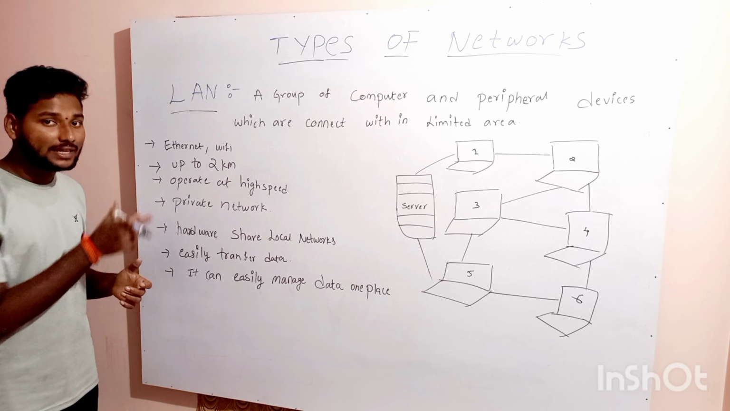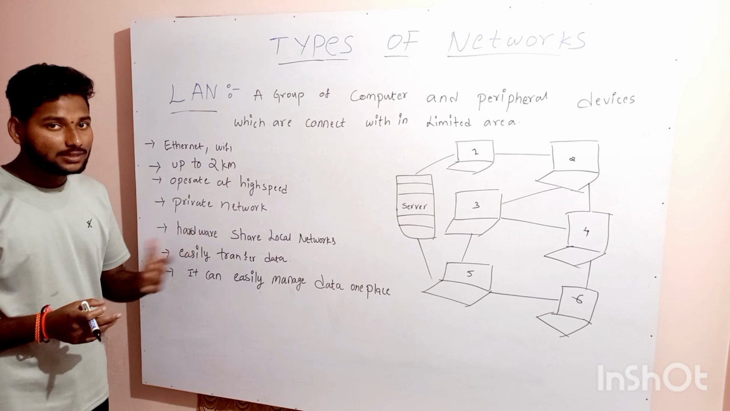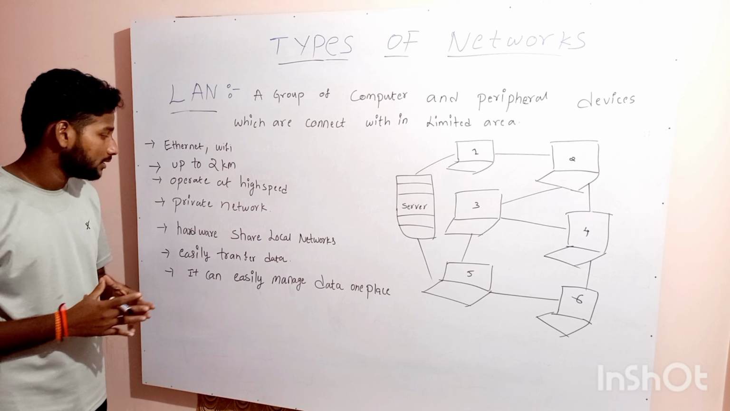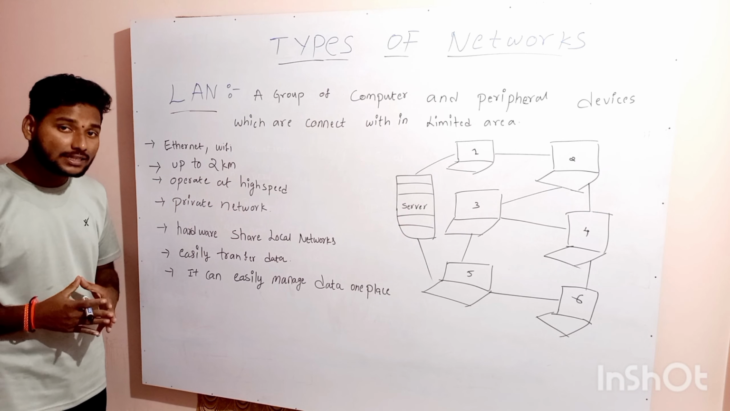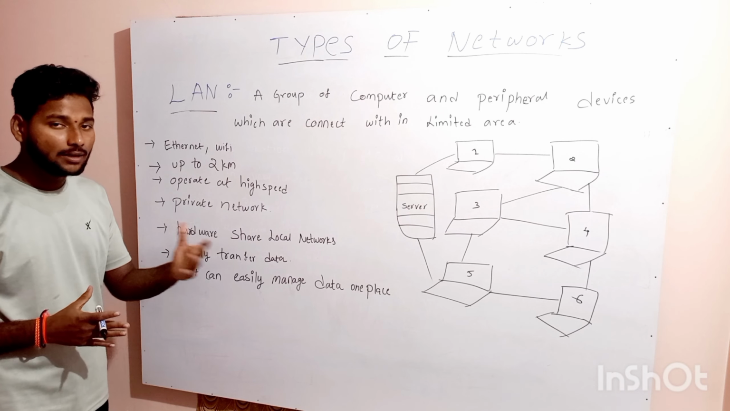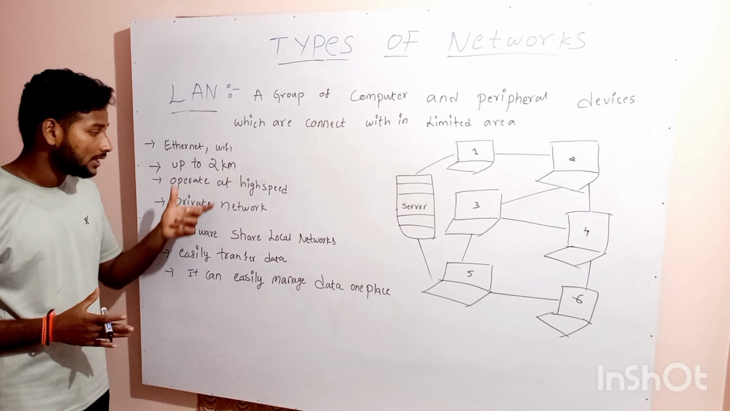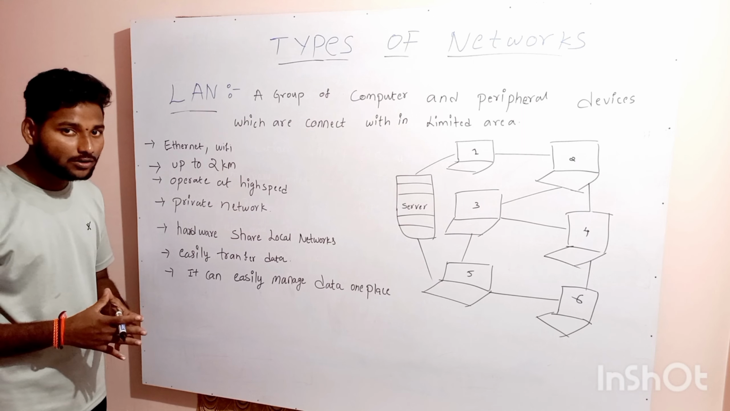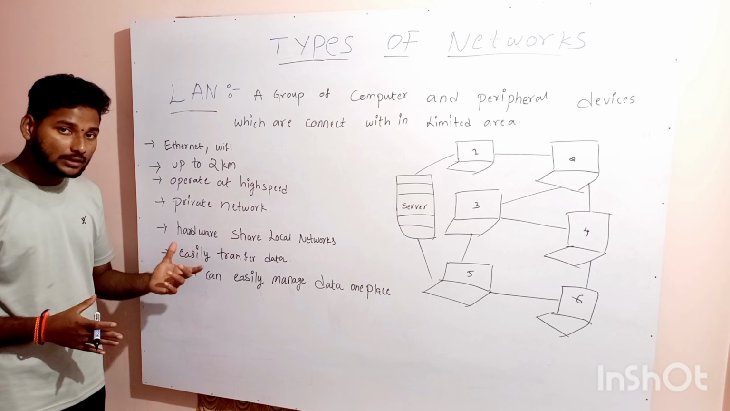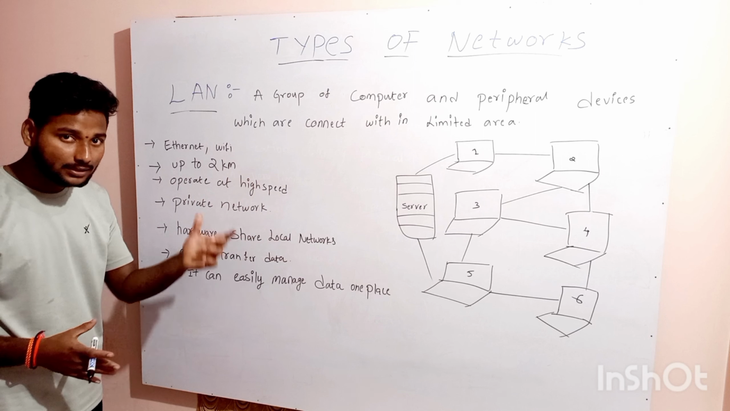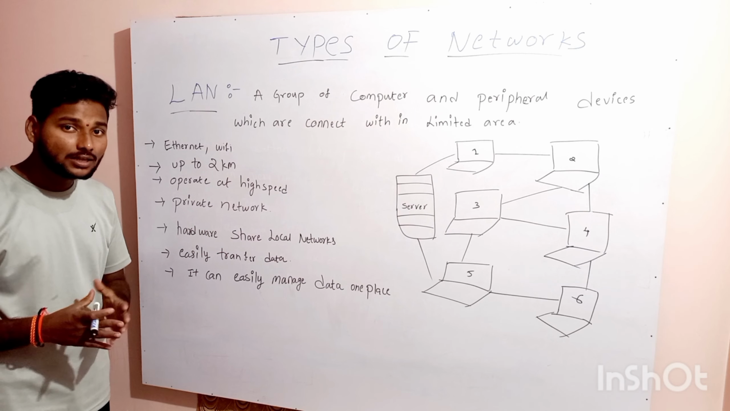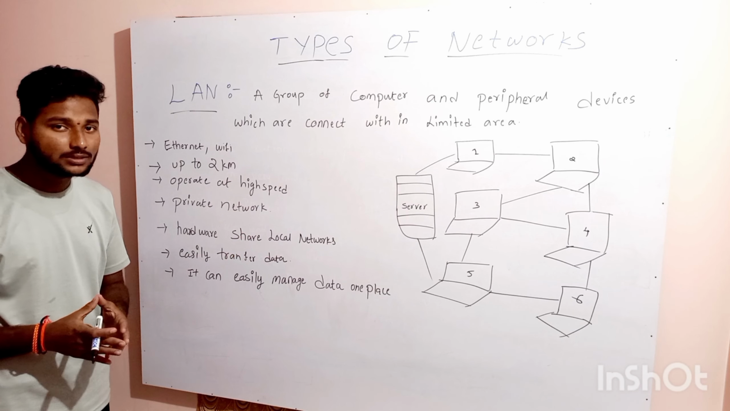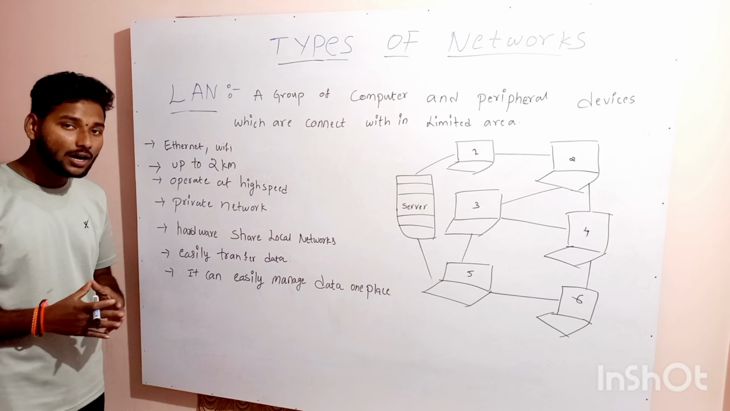In this we have Ethernet and Wi-Fi. By this, data transfer is possible up to a range of 2 kilometers, and it operates at high speed compared to the WAN and the PAN. LAN gives high speed. Next, it is a private network, so others are not allowed on this network. All are connected so that hardware devices are shared among these networks, which reduces the cost of hardware devices.